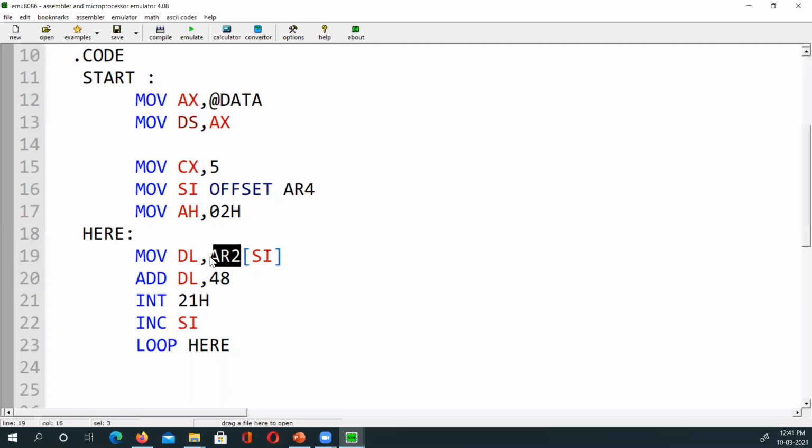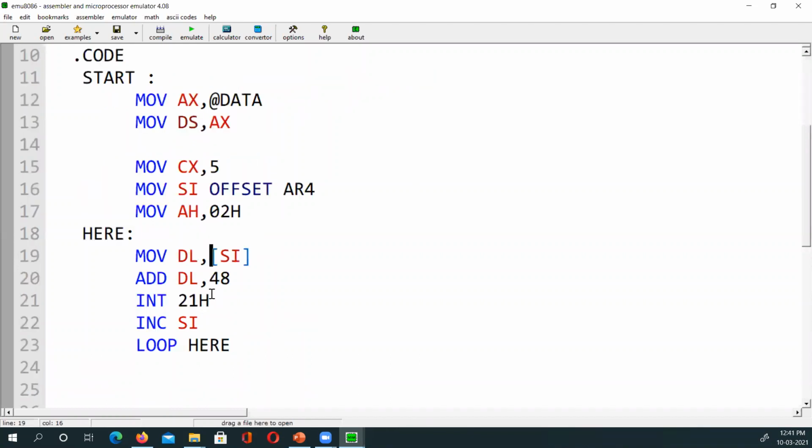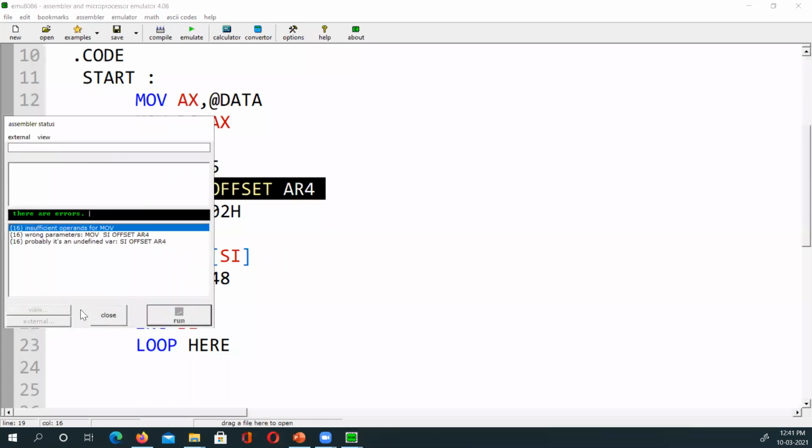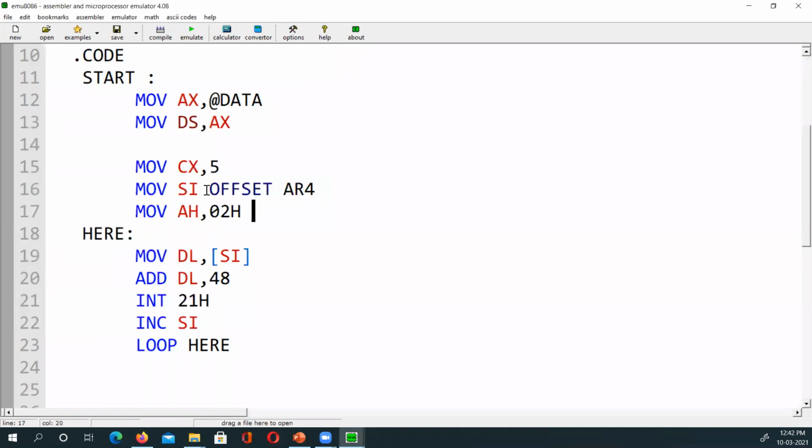Then I don't need this thing now, right? Now what will be printed? Because inside it is 3335 times, right? And I also converted them into ASCII. Then it doesn't show us any error. Close. There is an error. What is the error? For move, put a separate comma between offset and SI. Okay, that was the error.